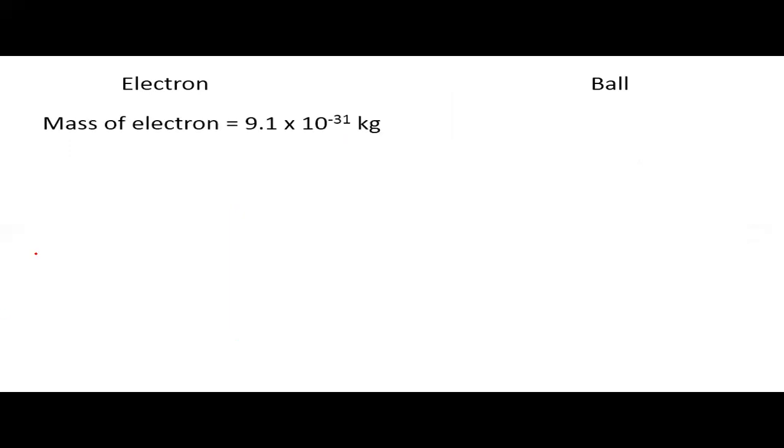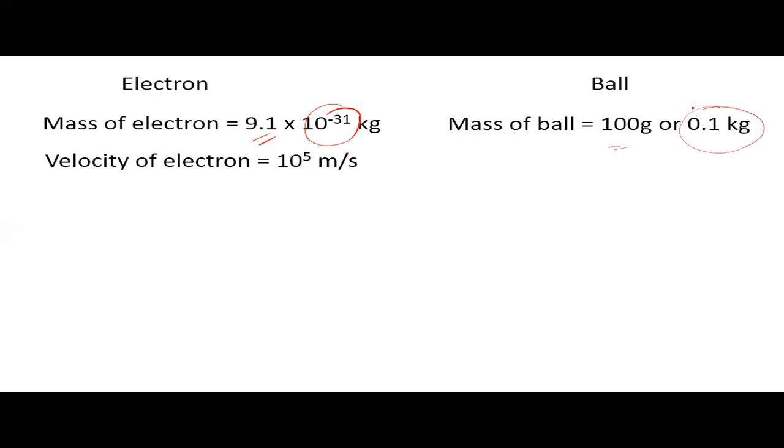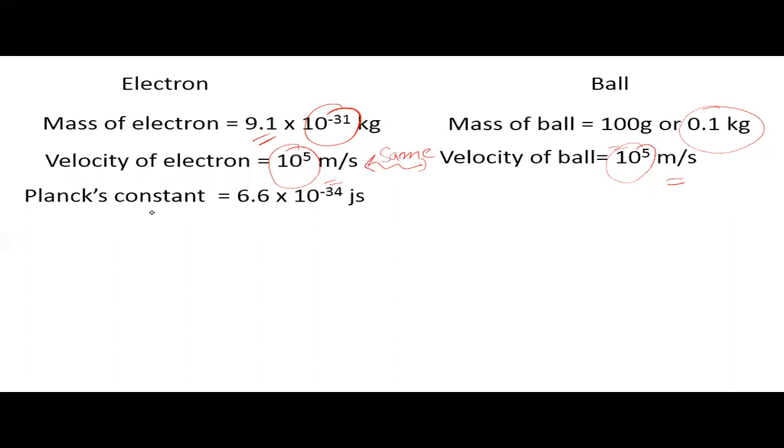We know the mass of the electron is 9.1 into 10 to the power minus 31 kg. The mass of the ball is 100 gram, that is 0.1 kg. We consider the velocity of the electron is 10 to the power 5 meter per second, and the velocity of the ball is also 10 to the power 5 meter per second. It means the velocity of electron and ball are both the same. The value of Planck's constant is 6.6 into 10 to the power minus 34 joule second.